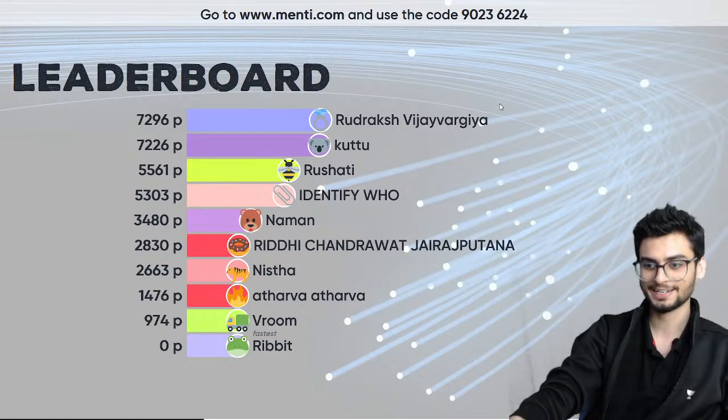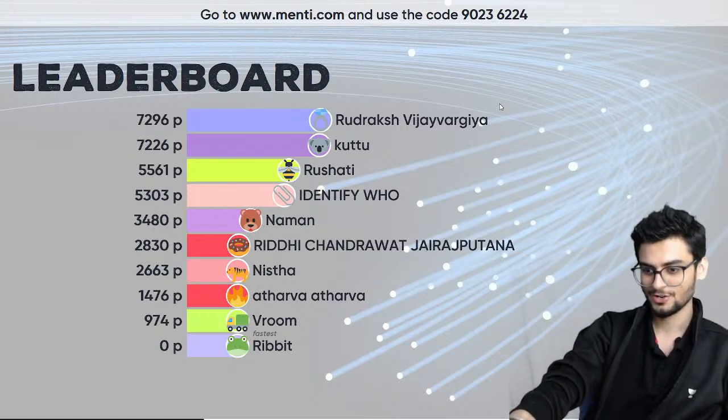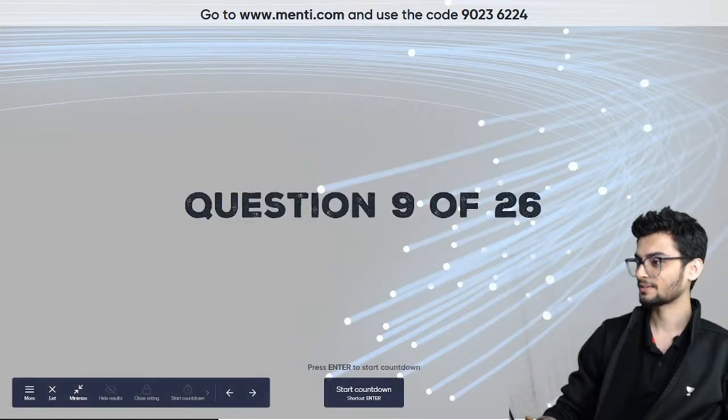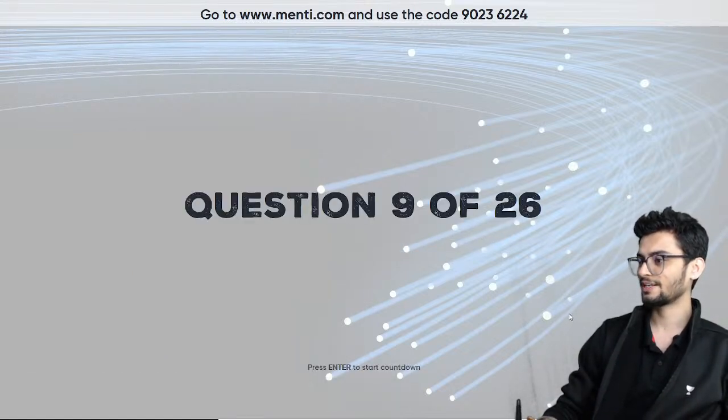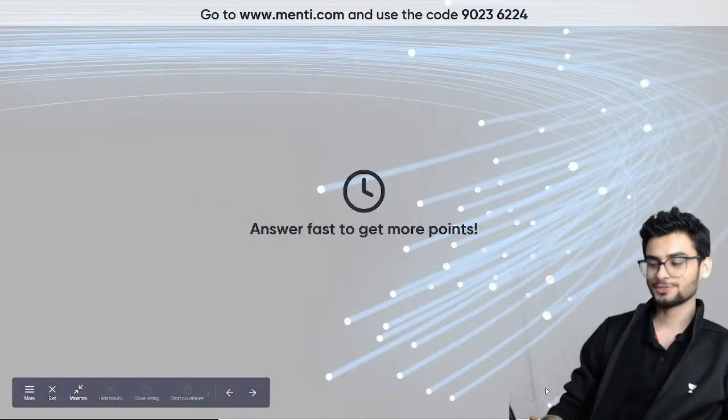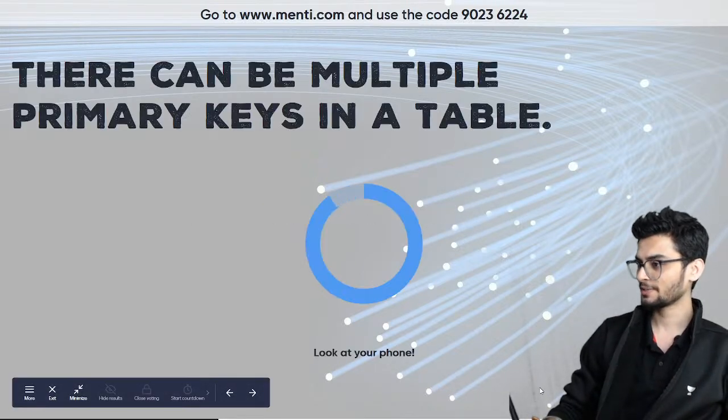Identify who I cannot identify. Naman, Riddhi, Nishtha, Atharv. Vroom is the fastest. Okay. And Ribbit. Is there any good alternative to BlueStacks? As you said, it consumes storage. Okay, let's have a look at this question, then I can answer your question, Rushati.